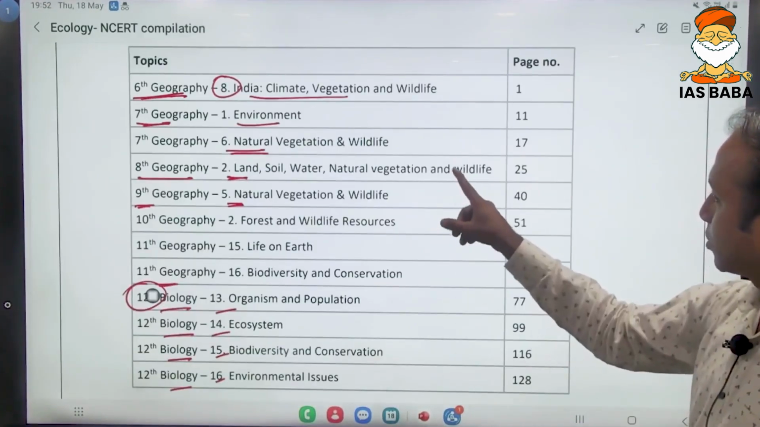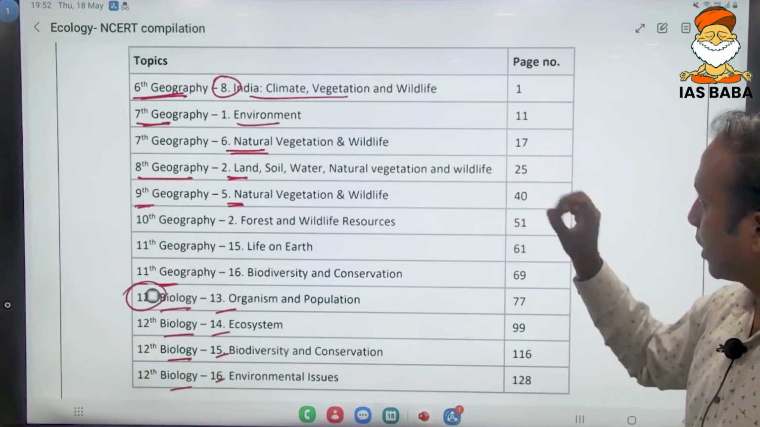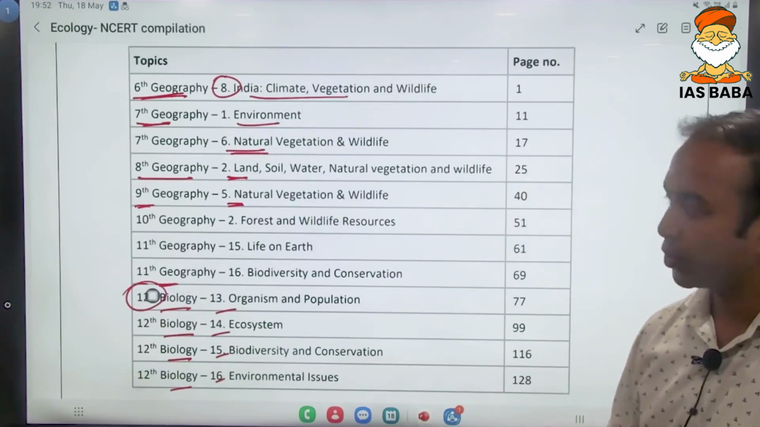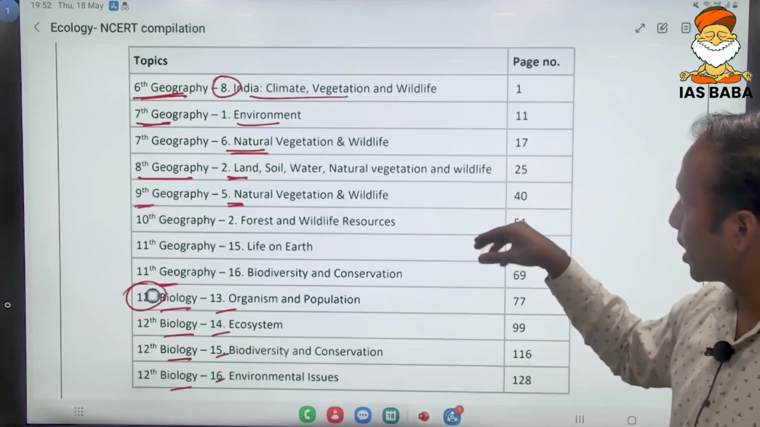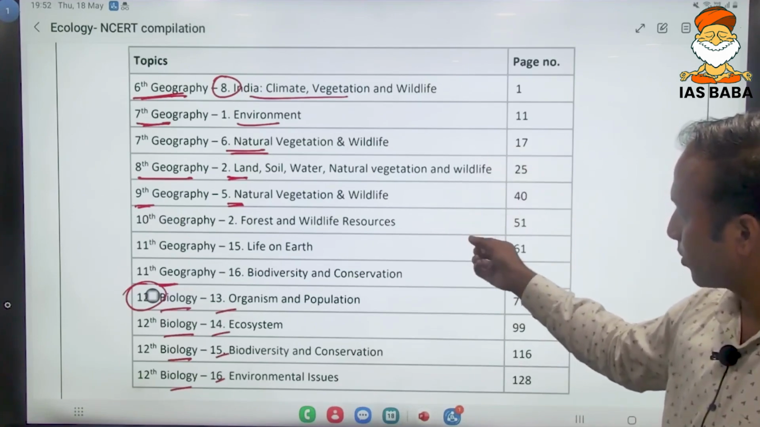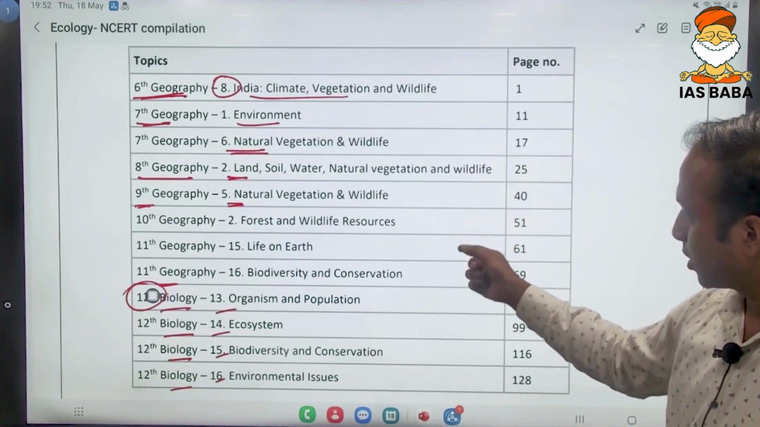From 6th standard geography, refer chapter number 8. This is with reference to chapters on environment. Then from 7th standard, refer chapter number 1 and 6. From 8th standard, 9th standard. So these are specific geography NCERTs.